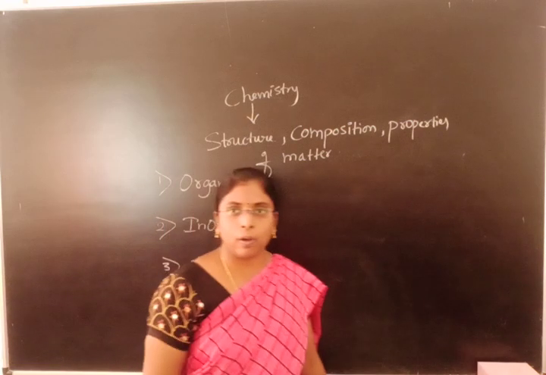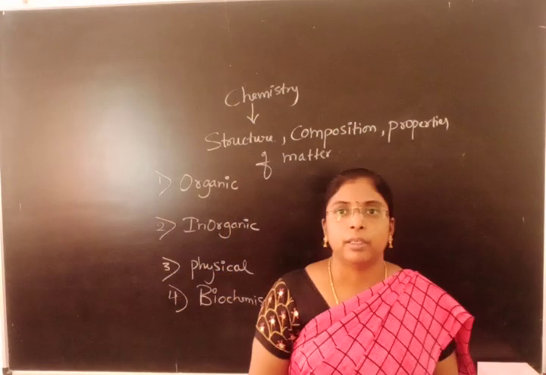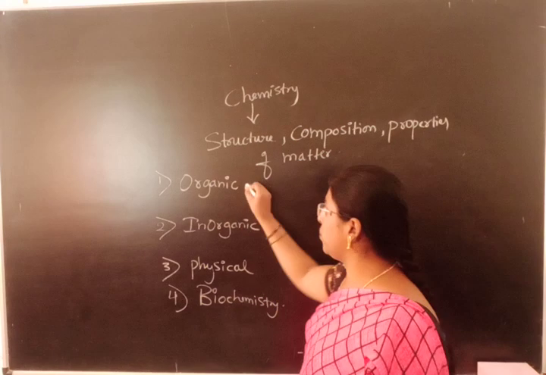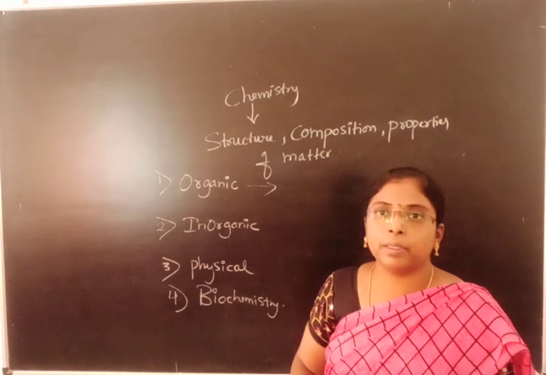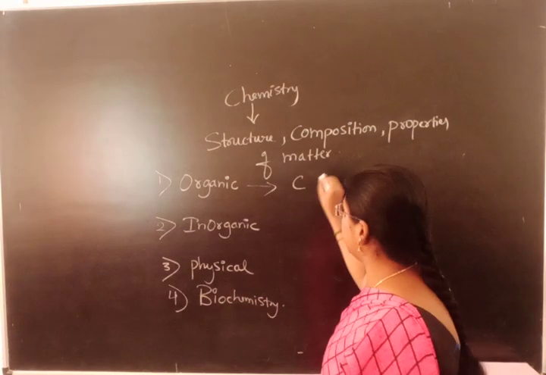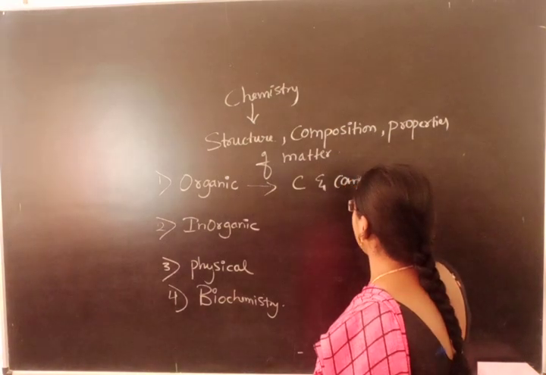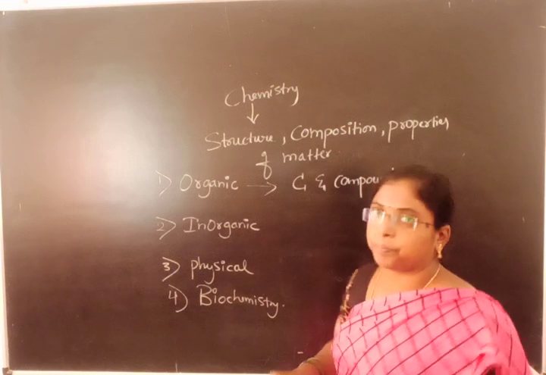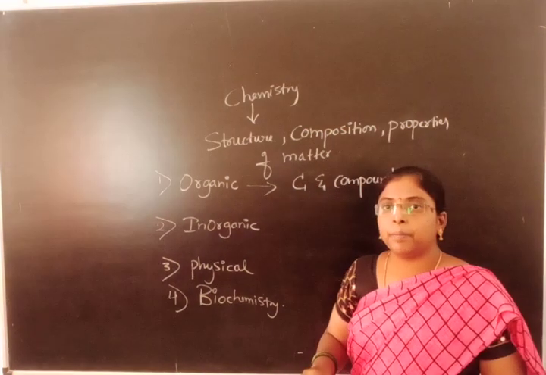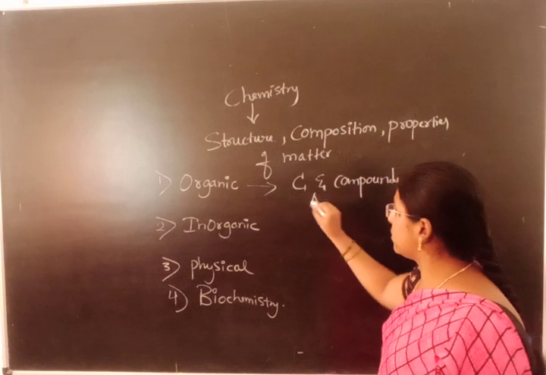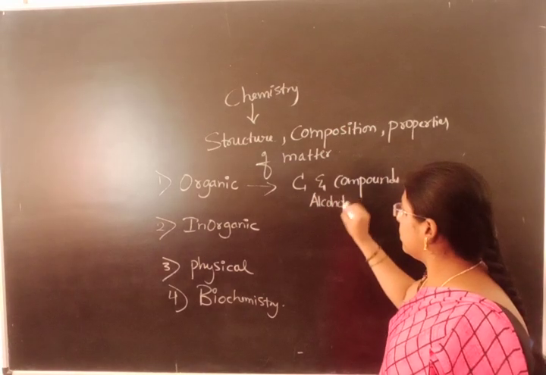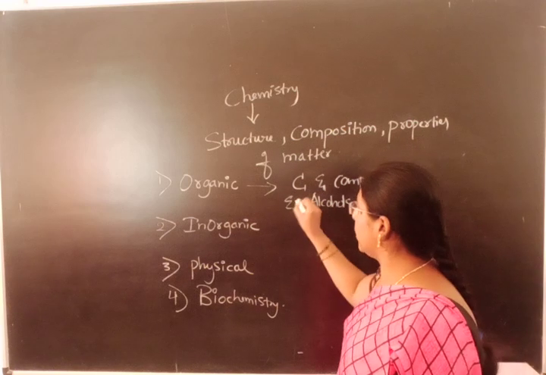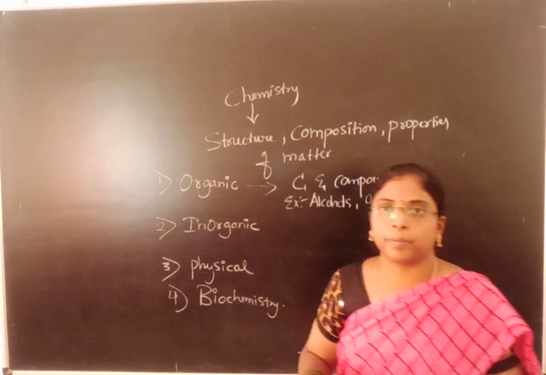The first one is organic chemistry. Organic chemistry is a branch which deals with the study of carbon and its compounds. We study carbon as well as its compounds in organic chemistry. Examples are alcohols, acids. These are the examples for organic chemistry.